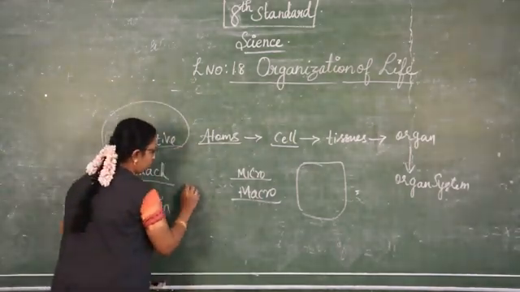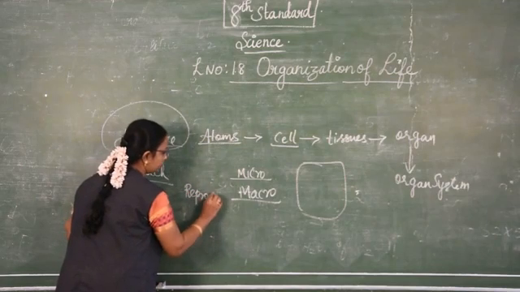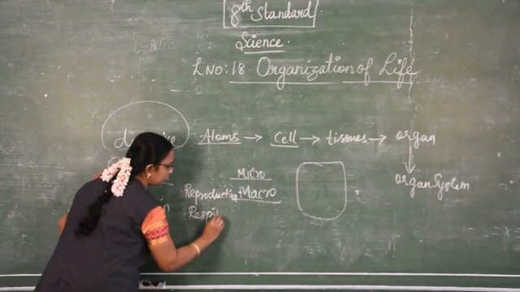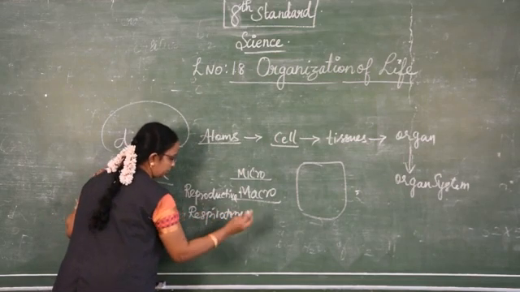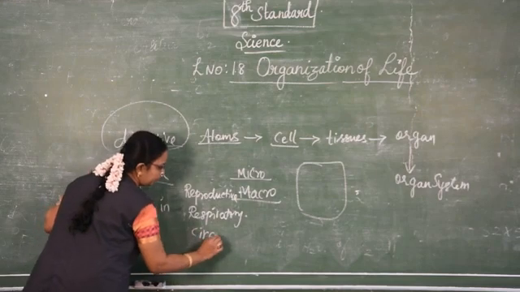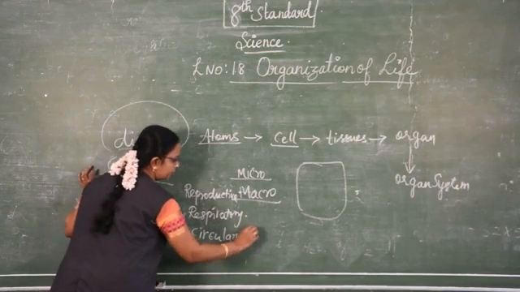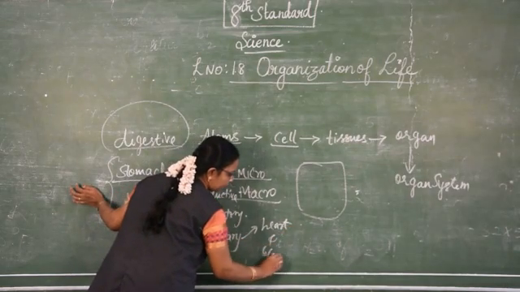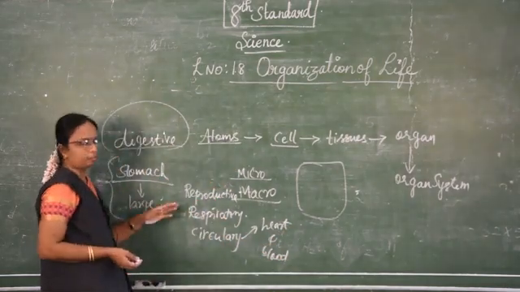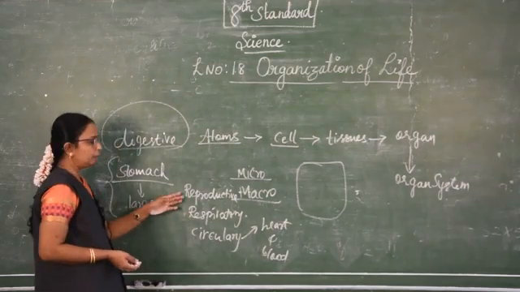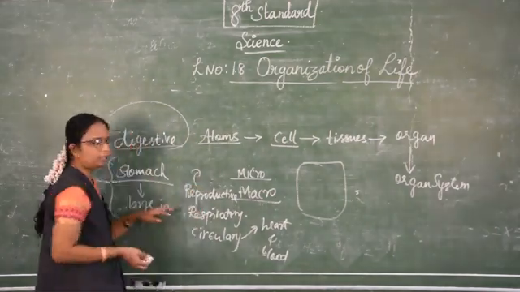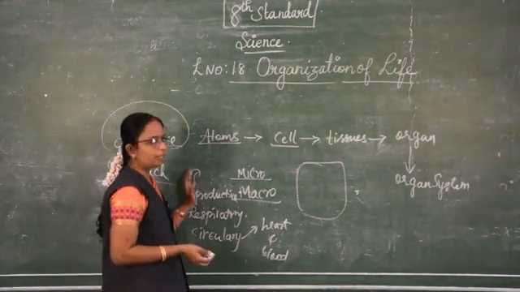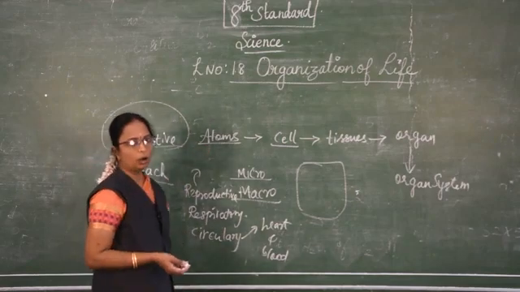And then there are the reproductive system, respiratory system, and the circulatory system, the heart and the other blood vessels. The circulatory system, respiratory system with the lungs, reproductive system with egg and sperm. These are some of the organ systems which are formed through the organs.